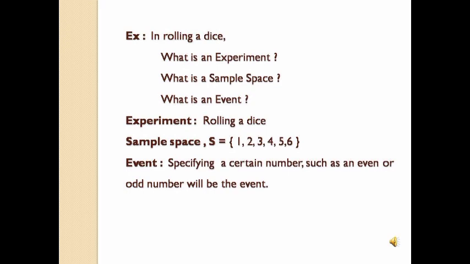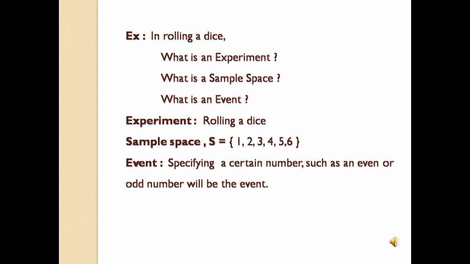Let us see an example. So in rolling a dice, what is an experiment? What is a sample space? And what is an event? We know that rolling a dice is an experiment. So in rolling a dice, the experiment is nothing but rolling a dice. The next question is, what is a sample space?